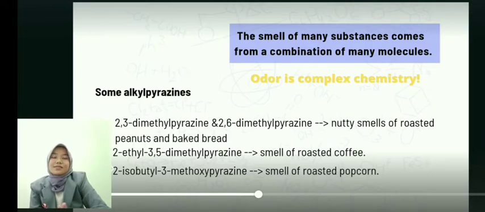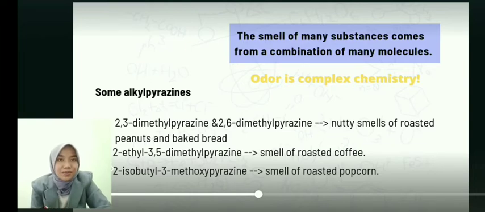The odor is complex chemistry. I'll give you an example, like alkylpyrazine. Alkylpyrazine is an organic volatile compound, and we can see the difference between some types of alkylpyrazine here. A difference of structure can make it smell very different.